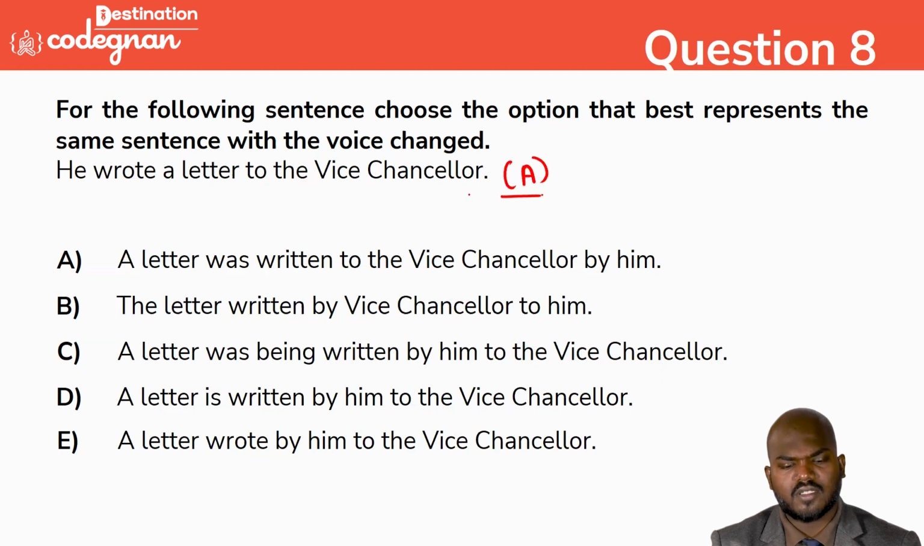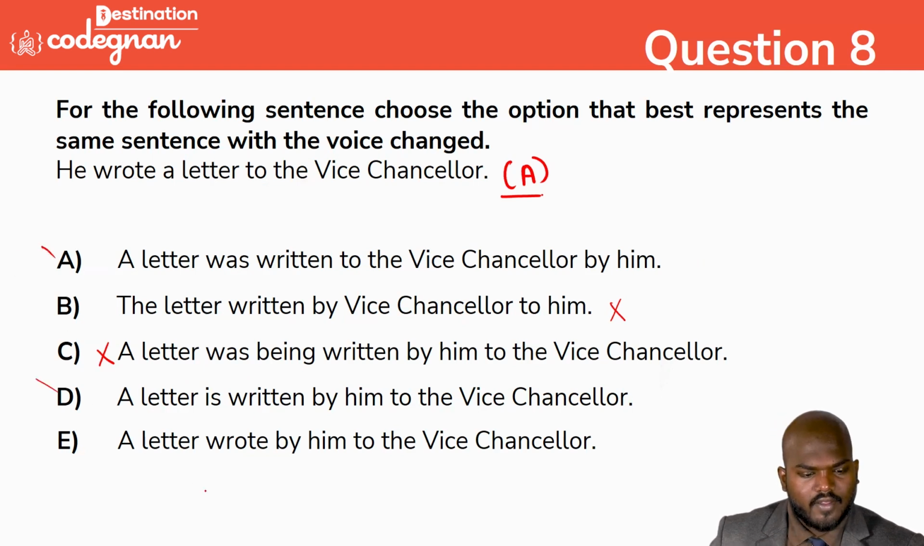It is completely changing the sentence, guys. It is saying that it is written by the vice chancellor. It is wrong. The letter was being written by him. Why is "being" coming here? It is a very simple sentence, so it is also wrong. The letter is written by him to the vice chancellor. It looks a little bit correct, but we will check it. We are holding option A and option D. The letter wrote by him: it has the same verb as mentioned here, so this is also wrong.